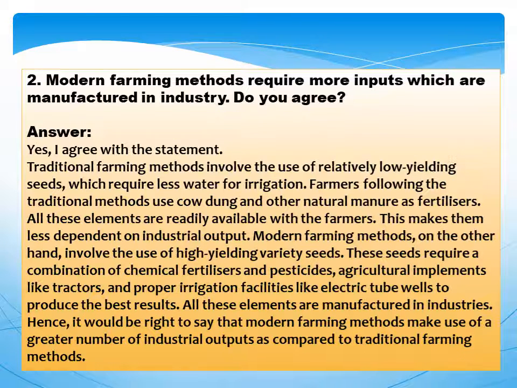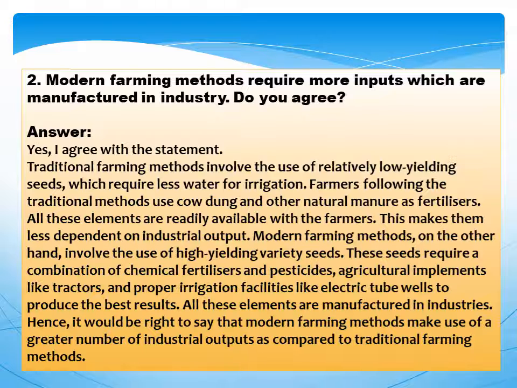Second question is, modern farming methods require more inputs which are manufactured in industry. Do you agree? Answer is yes. I agree with this statement. Traditional farming methods involve the use of relatively low yielding seeds which require less water for irrigation.